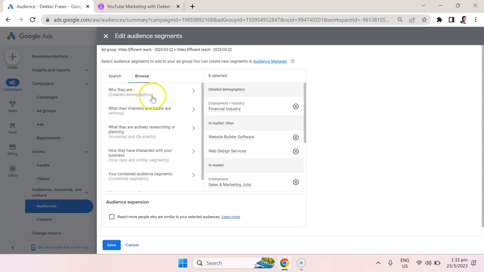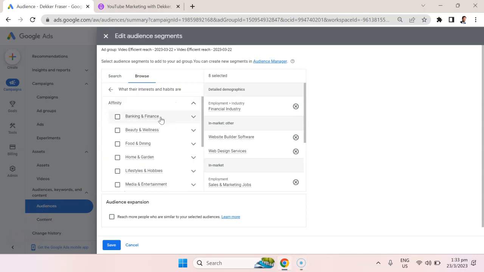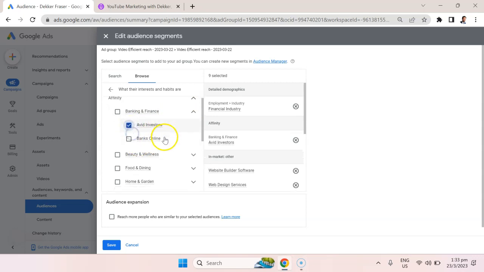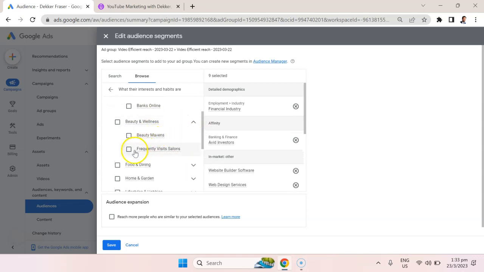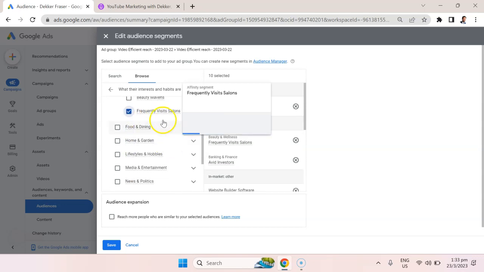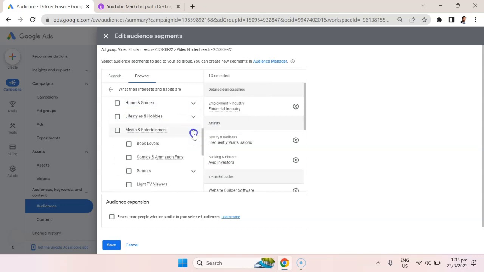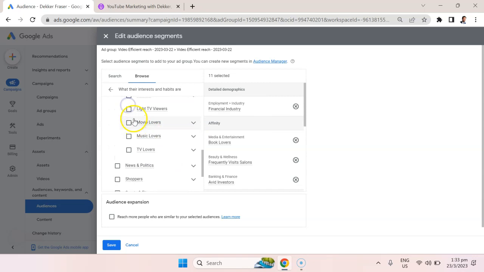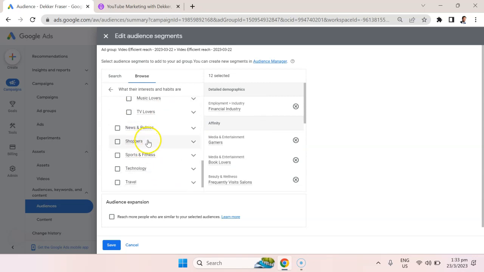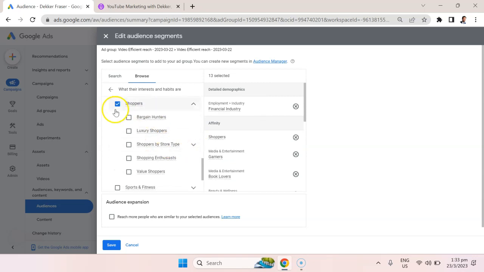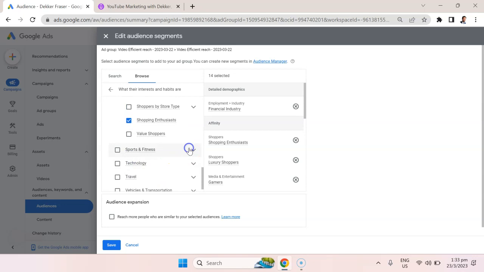So that's the detailed demographics, but there's also affinities, so things that people are interested in. Let's take a look at what the options are here. So maybe they're interested in banking and finance and they're avid investors. Maybe they're interested in beauty and wellness, and they frequently go to salons. Maybe they're interested in books or gaming, or maybe they're shoppers for luxury products, or they're shopping enthusiasts, sports and fitness.